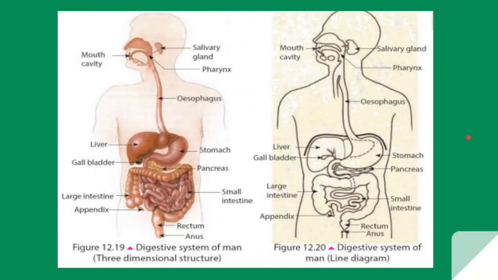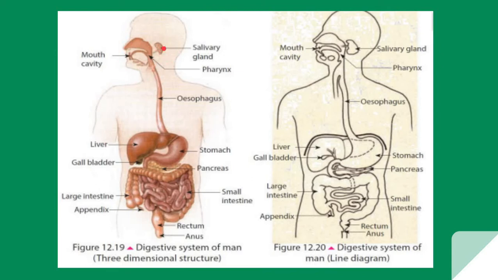Now here we can see two pictures of the human digestive system. The first picture is a three-dimensional structure, and the other is a line diagram. These are the parts you get in the digestive system. The mouth, the buccal cavity, is where mechanical digestion takes place when we grind large food substances into smaller substances.